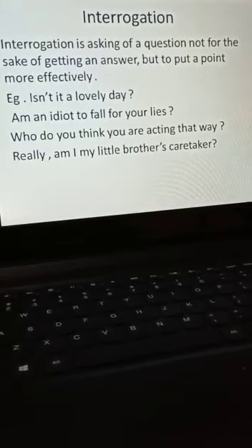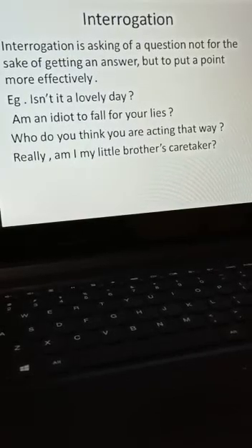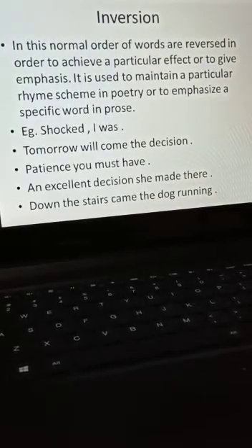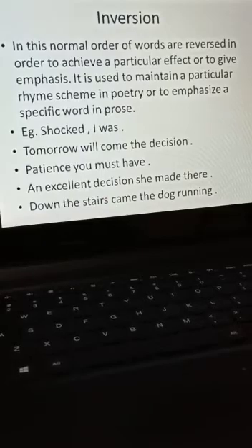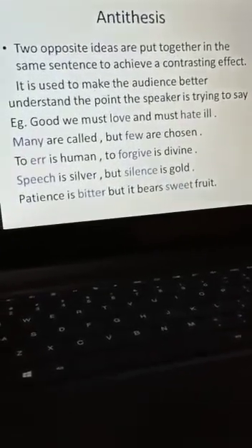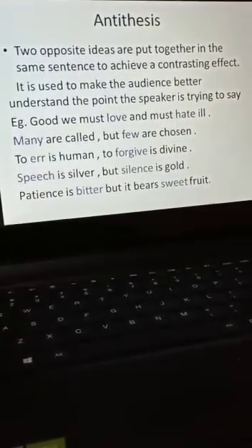Interrogation, this kind of sentence is used to ask a question, not for the sake of getting an answer. Inversion, here the normal order of words is reversed in order to achieve a particular effect or to give some special emphasis. Now today we will see the remaining 5 figures of speech. So we will start with antithesis.